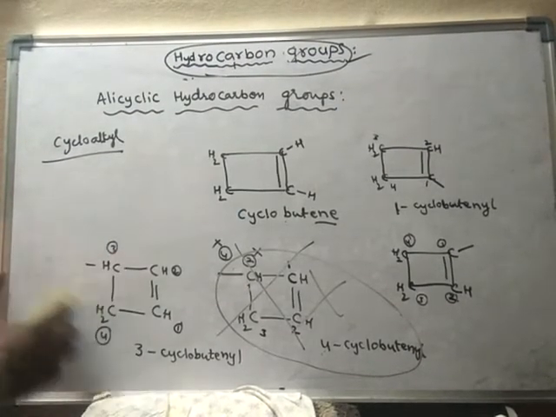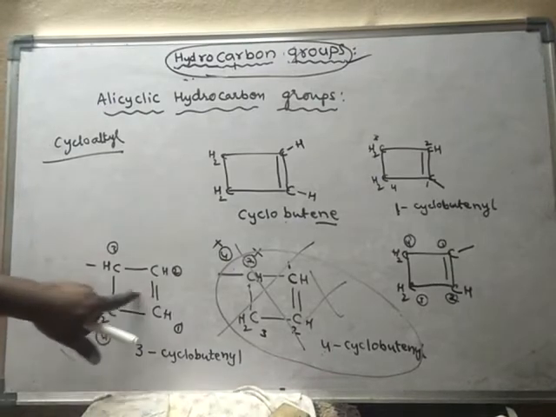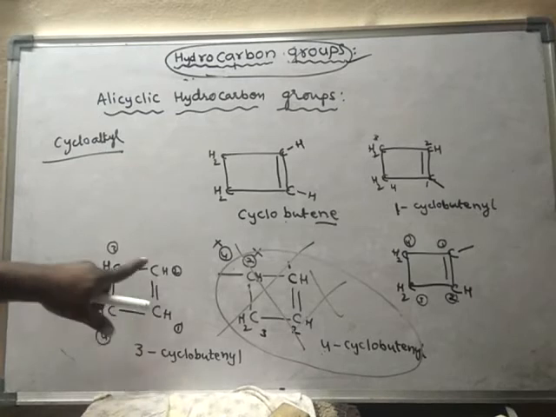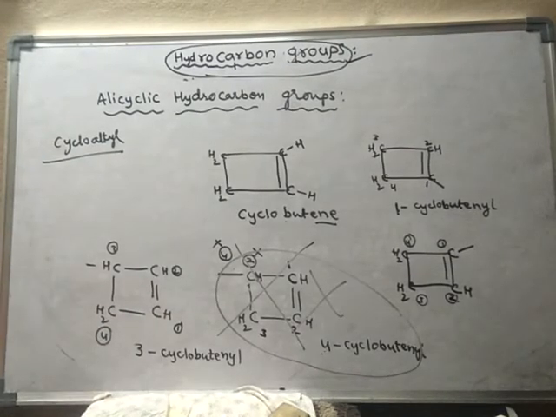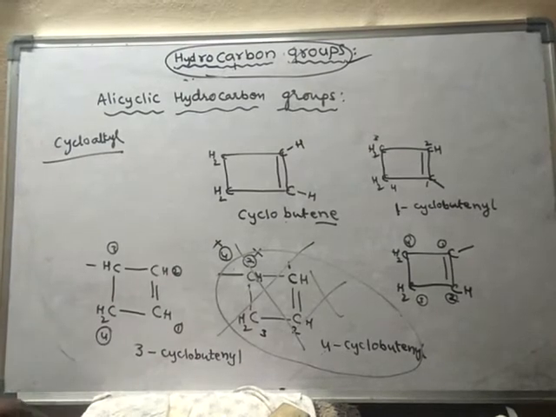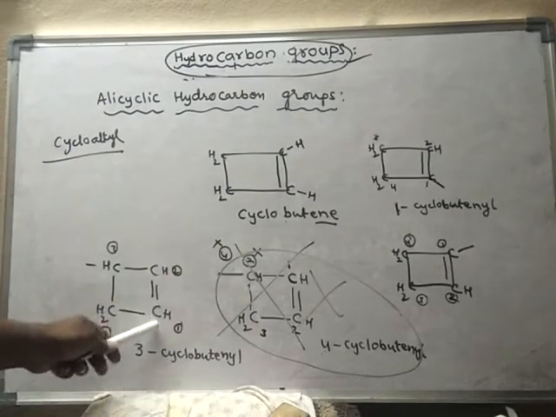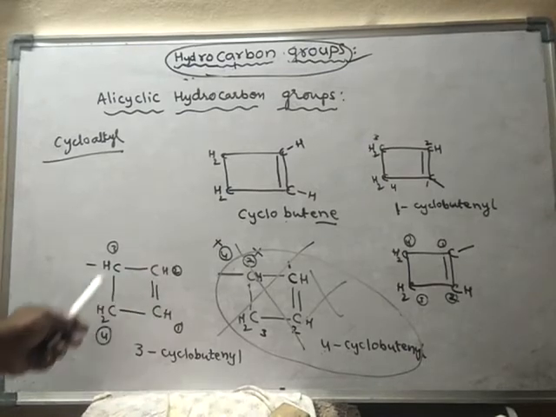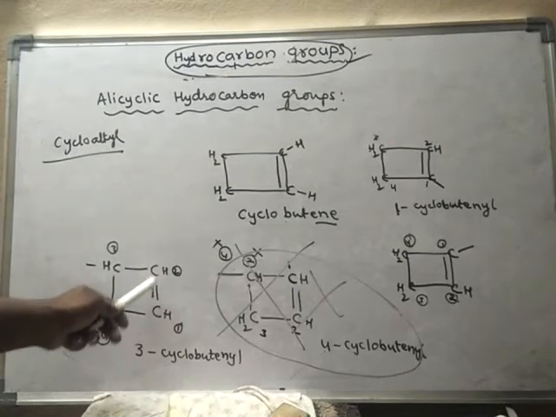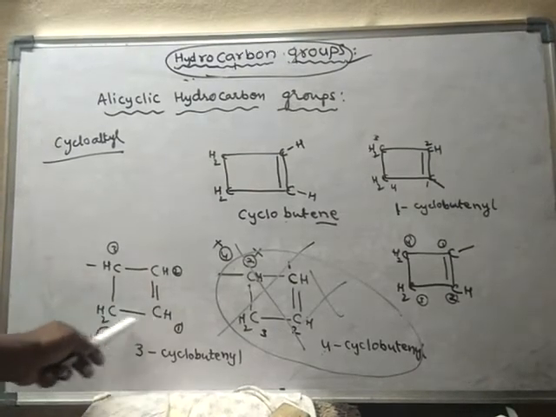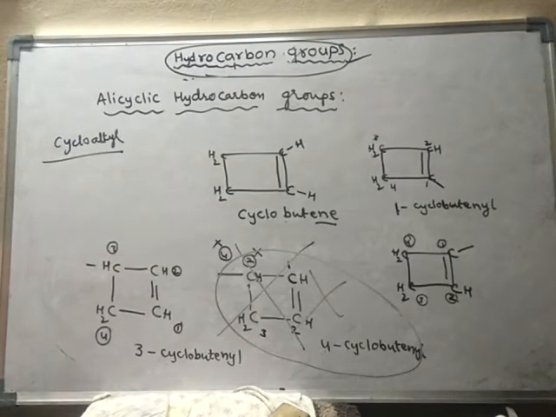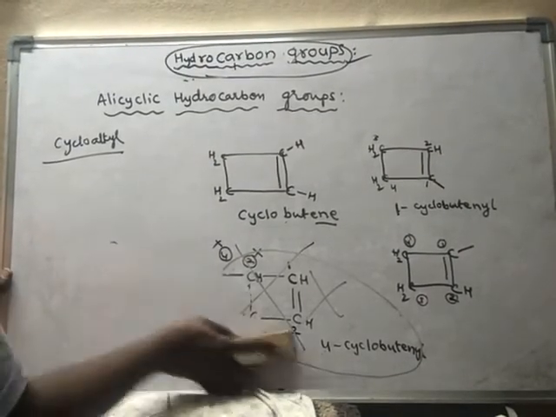Whenever multiple bonds are coming, we should give numbering to those carbons which are involved in that multiple bond. So these carbons should get the least numbering. And after the numbering of these carbons, we have to give numbering to the other carbons by following a regular order, either in this direction or in this direction. Okay, right.